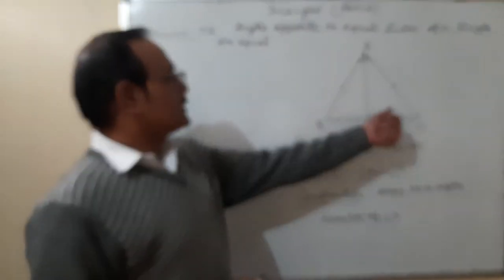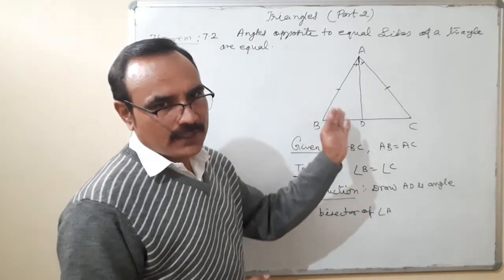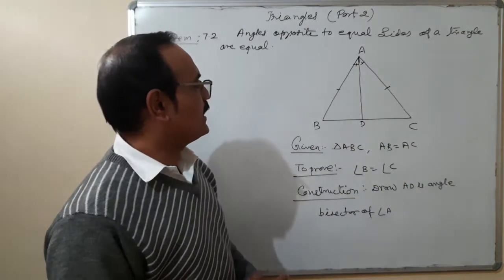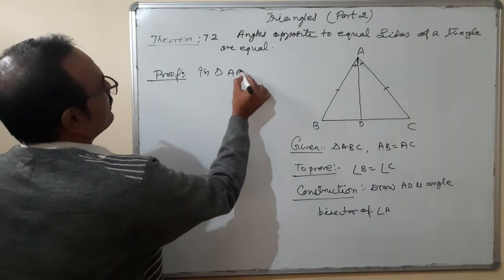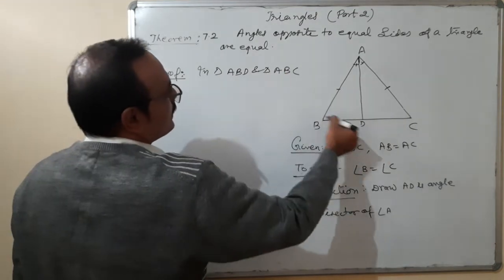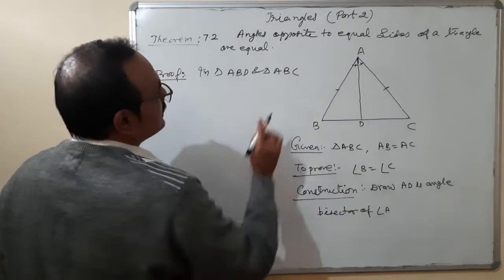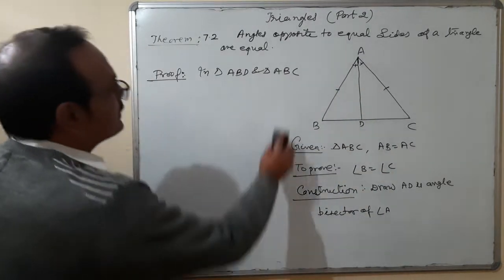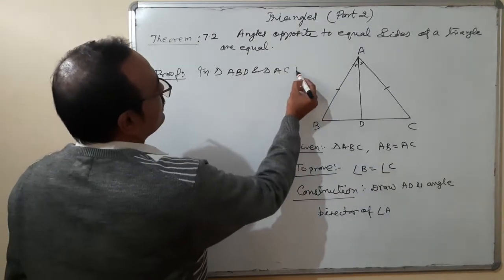Proof. For proving angle B is equal to angle C, you can see that there are two triangles here, one on the left and one on the right: triangle ABD and triangle ACD.